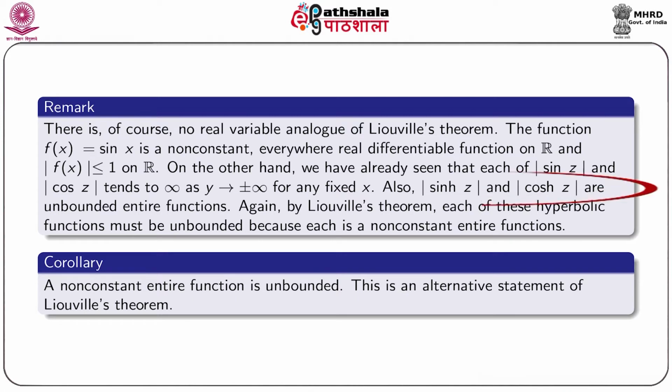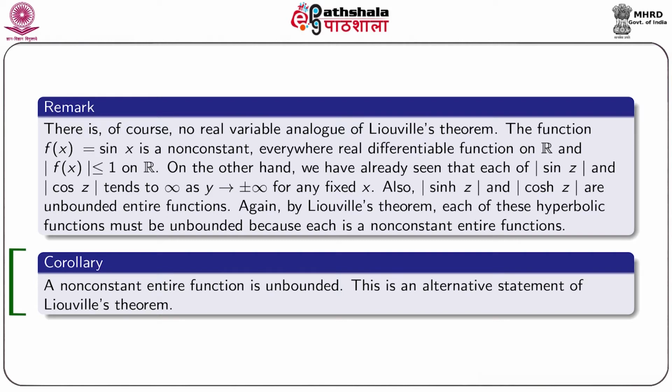Also, |sinh z| and |cosh z| are unbounded entire functions. Again, by Liouville's theorem, each of these hyperbolic functions must be unbounded because each is a non-constant entire function.